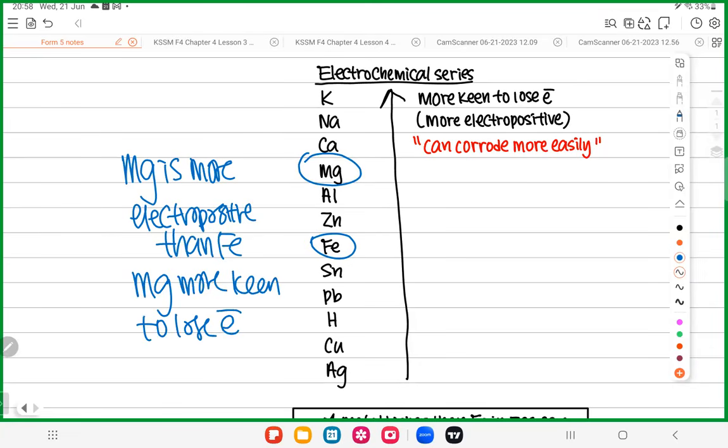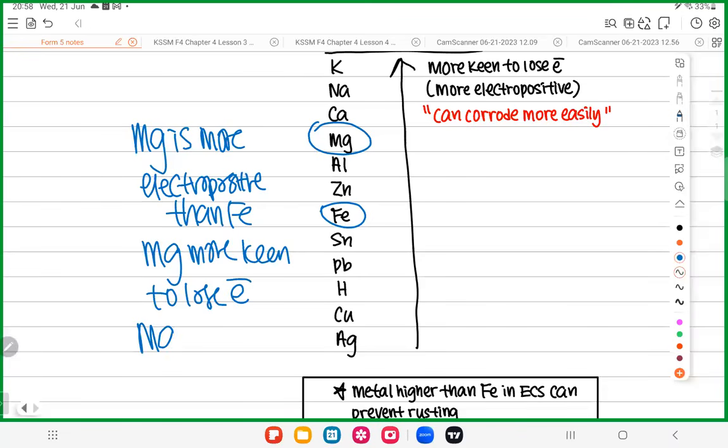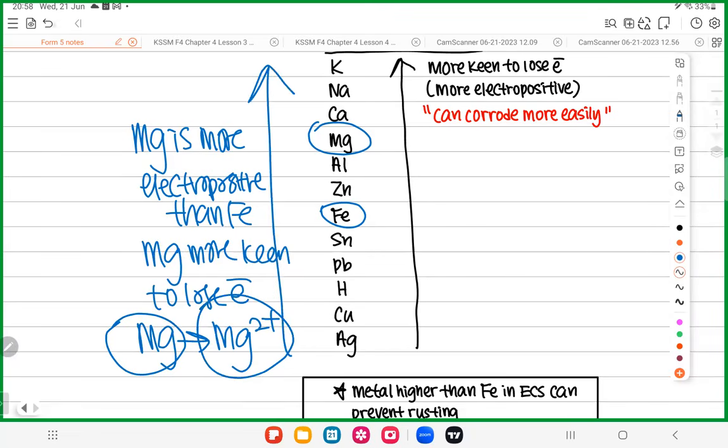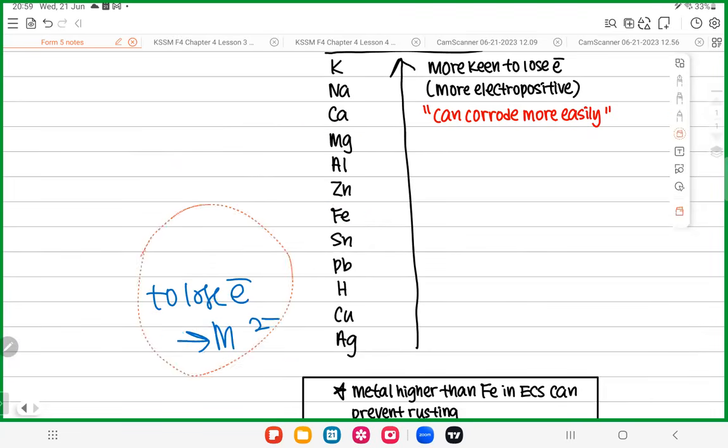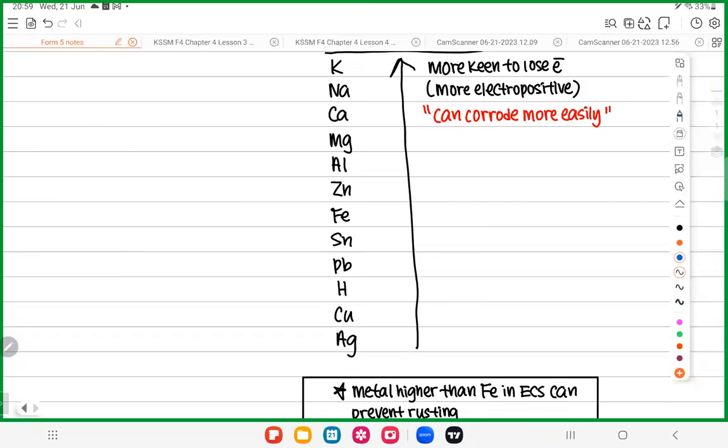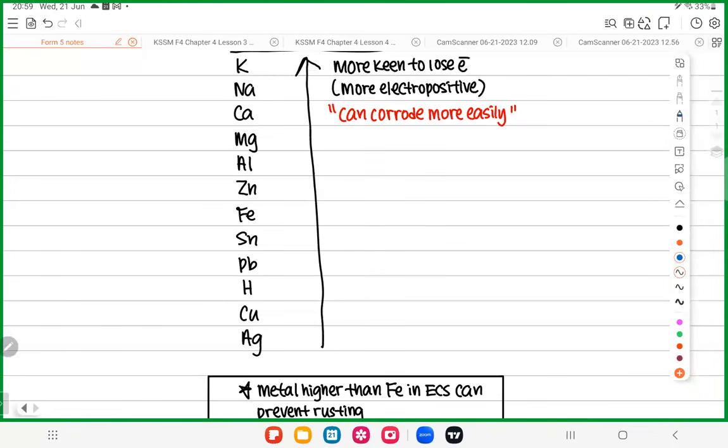So when you are keen to donate electrons, what happens? When magnesium donates electrons, magnesium becomes Mg2+. Listen, listen, listen. When a metal becomes a metal ion, what does it mean? They corrode, they die. You get it? So the higher the metal in ECS, it means they love to donate electrons. When a metal donates electrons, it becomes a metal ion. When it becomes a metal ion, it corrodes, it dies. Understand? Simple thing. So the simple idea: the higher the metal, the easier it is for the metal to corrode, the easier it is to die. So let me teach you what happens here.